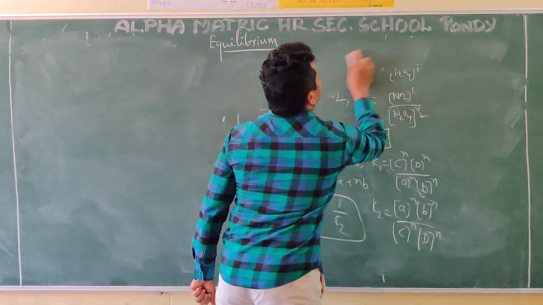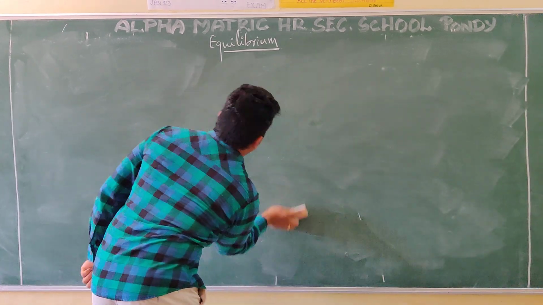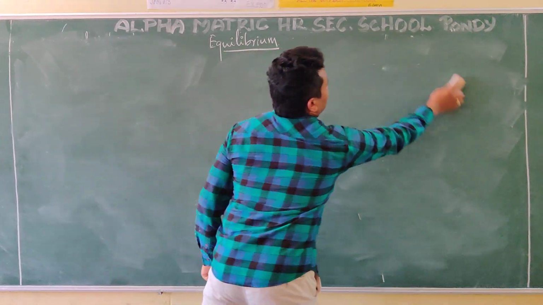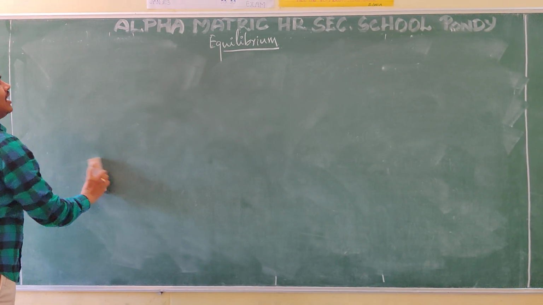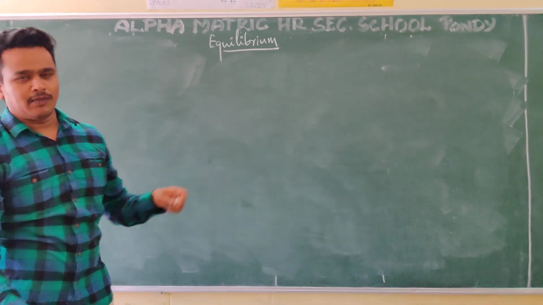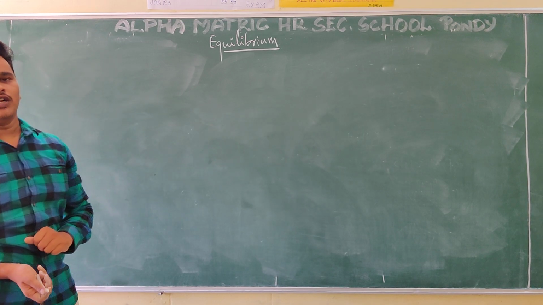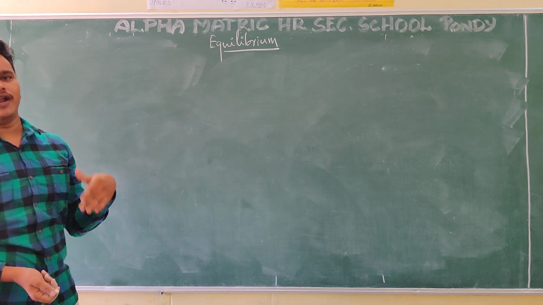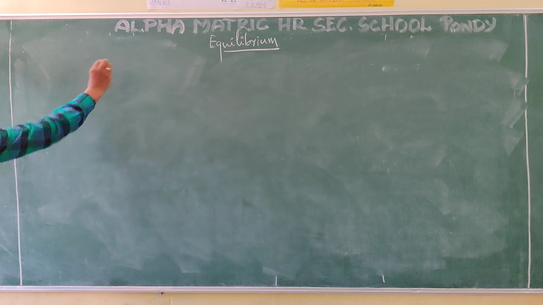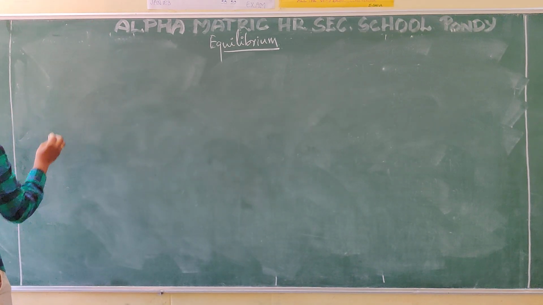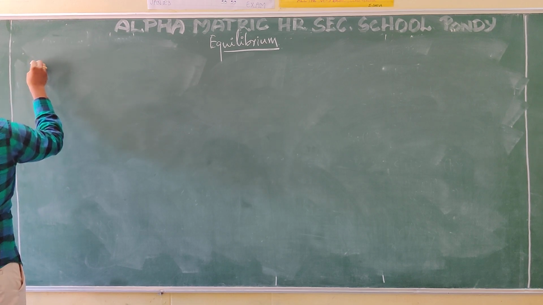To explain the equilibrium state, we have Le Chatelier's principle. That principle we will discuss. Before going to that, just now we discussed the equilibrium constant, which factors it depends on and which factors it is independent of. And the other very important thing will be, what is that? Significance of K.